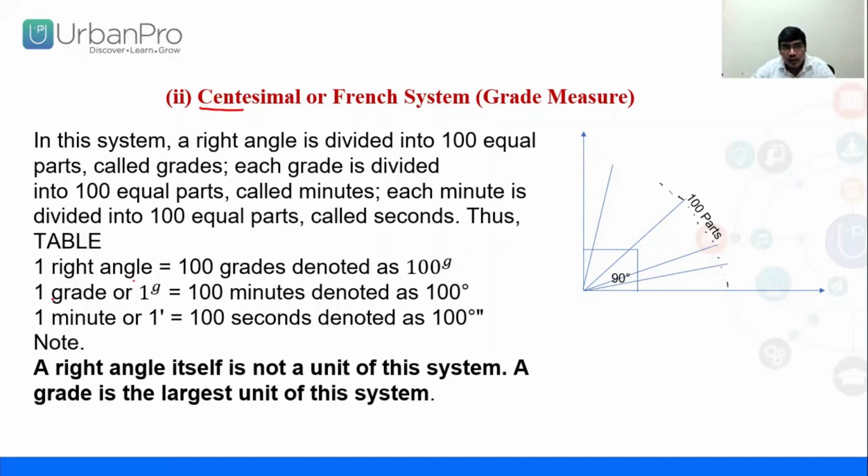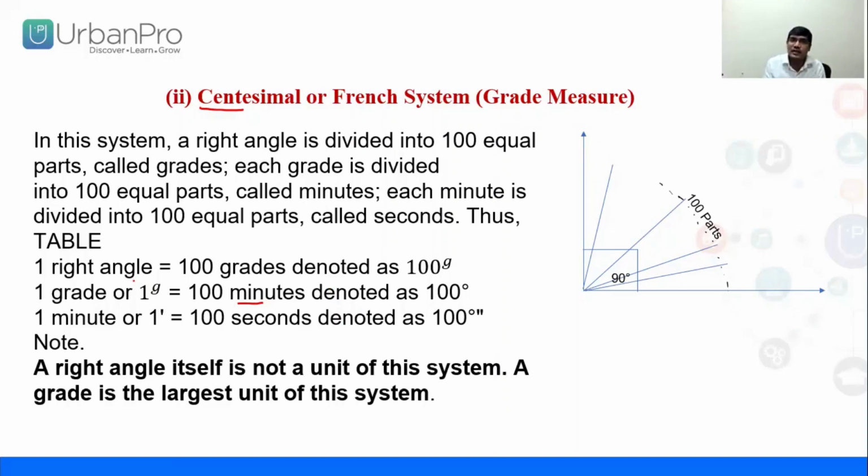And again, one grade is divided into 100 parts, that is called minute. And again, 1 minute is divided into 100 parts, that is called second. So you know why centesimal is called centesimal: you are dividing particular things into 100 parts.